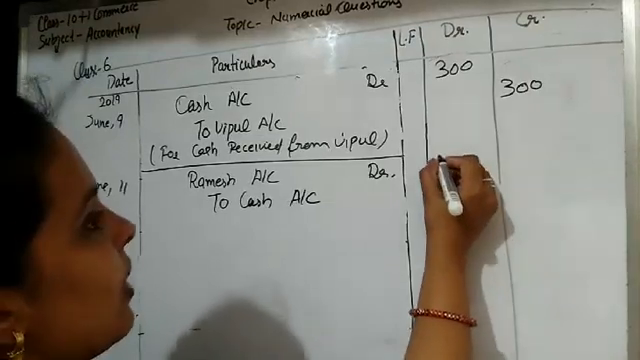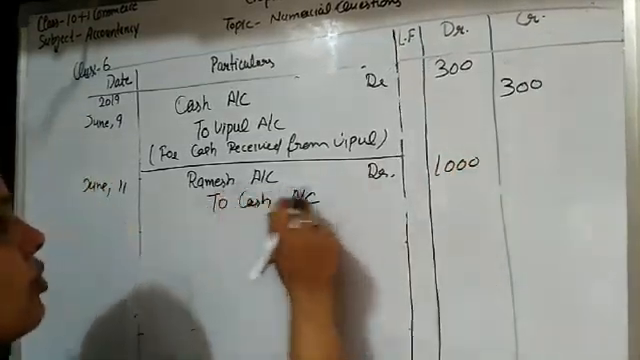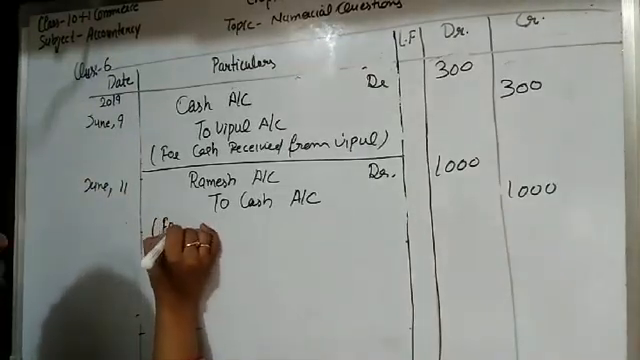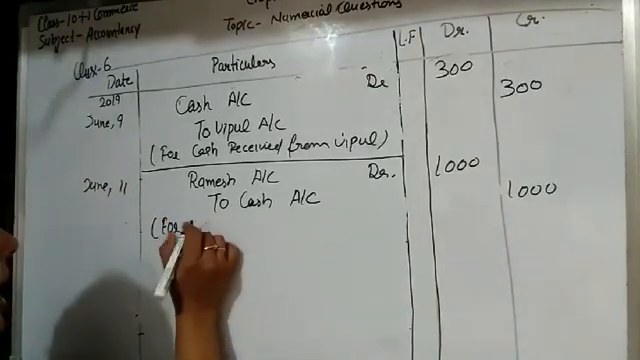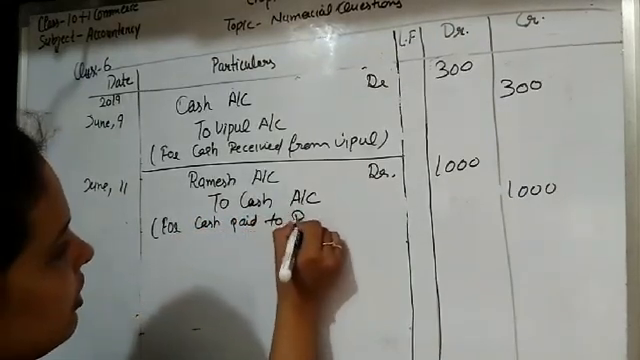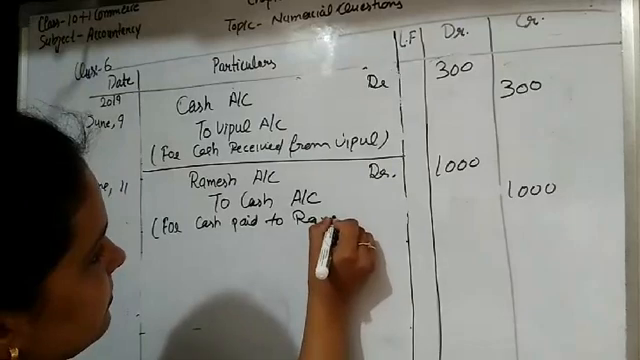And the amount is, students, 1000. How much amount is paid to the Ramesh? 1000. So the narration is for cash paid to Ramesh.